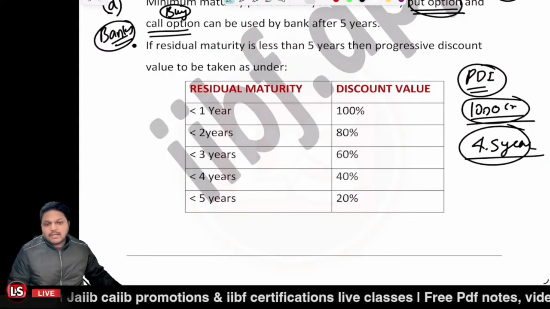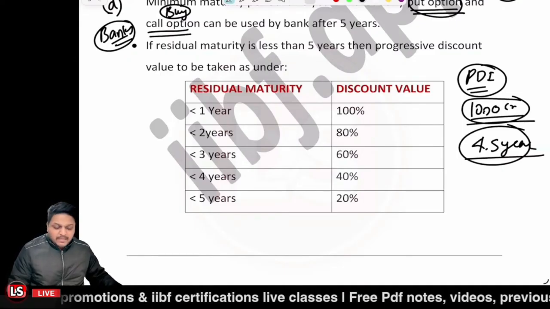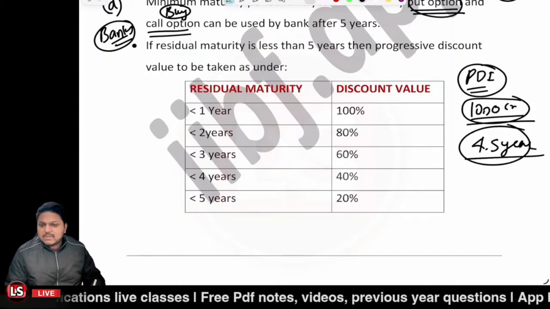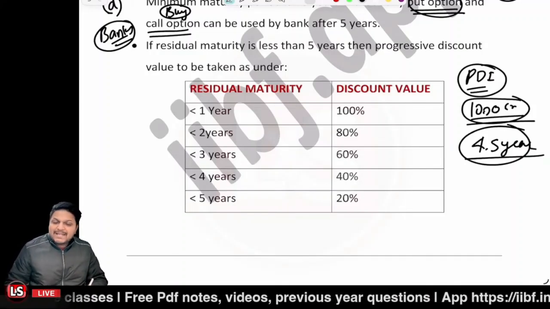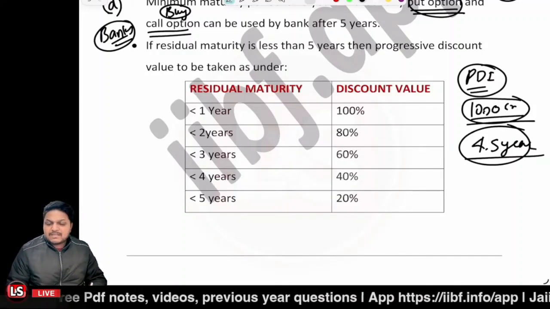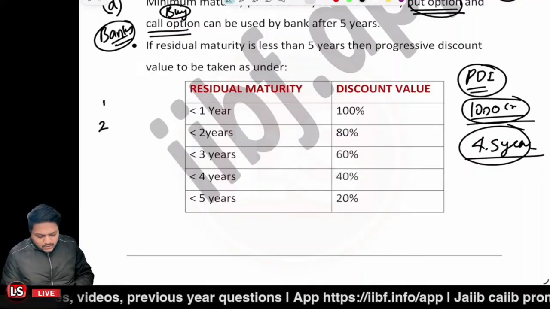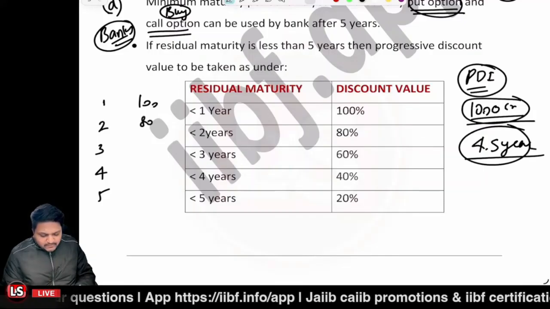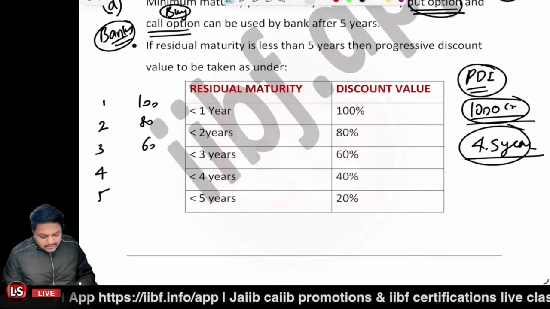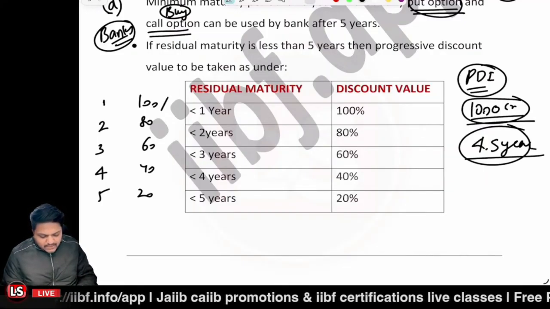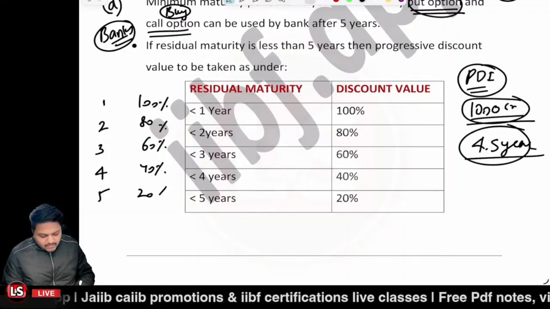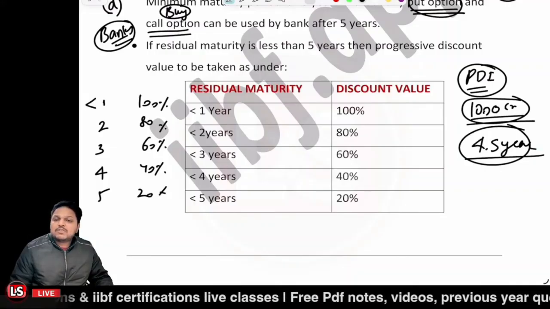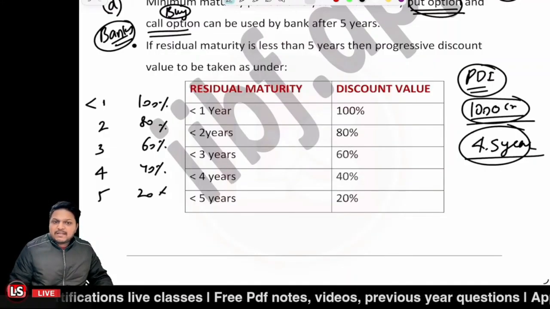You need to discount this value, and how much discount will be applicable is as per this table. This is very easy to write. You can easily memorize this table. How? First of all, write 1, 2, 3, 4 and 5. After that, write 100 and, going opposite with a gap of 20, 80, 60, 40, 20. Table is prepared. Now, residual maturity means the remaining maturity of the instrument. If it is less than 1 year, then 100% discount.